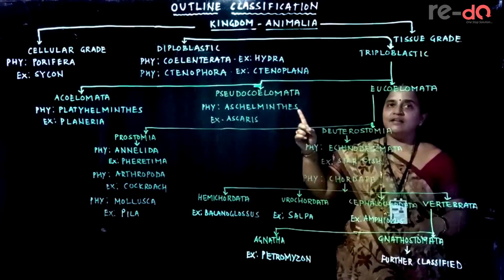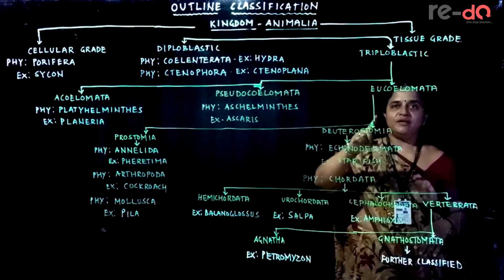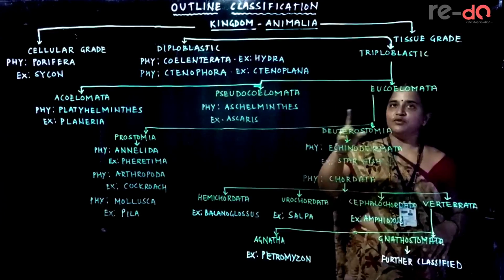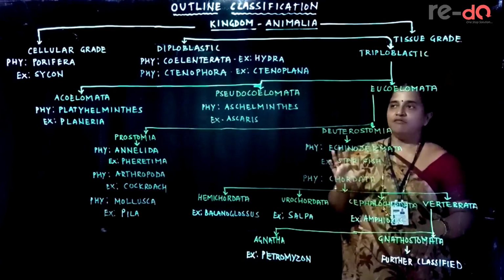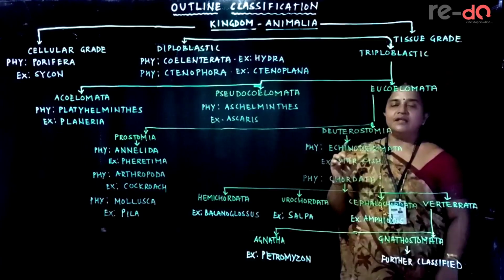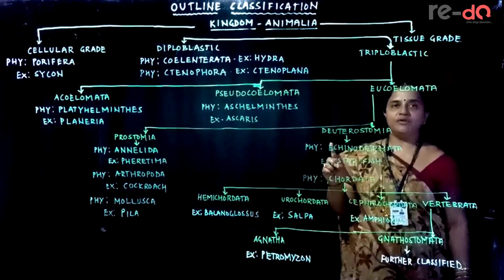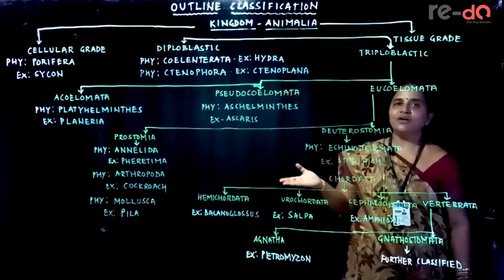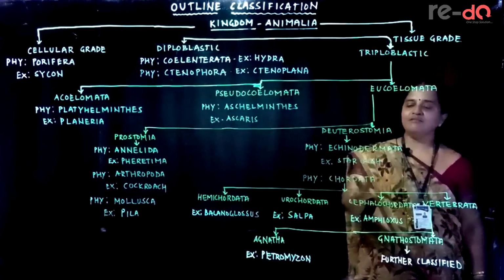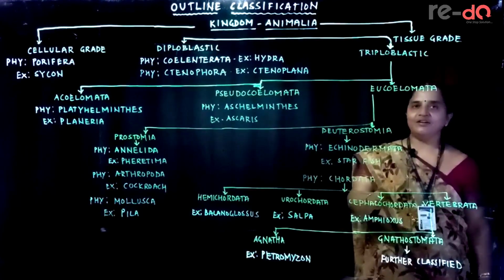Clear? Cellular grade, tissue grade, diploblastic, triploblastic, acoelomata, pseudocoelomata, eucoelomata, prostomia and deuterostomia. When you consider them, there are 9 phyla: Porifera, Coelenterata, Ctenophora, Platyhelminthes, Aschelminthes, Annelida, Arthropoda, Mollusca, Echinodermata, and phylum 10, with notochord or vertebral column, is Chordata.